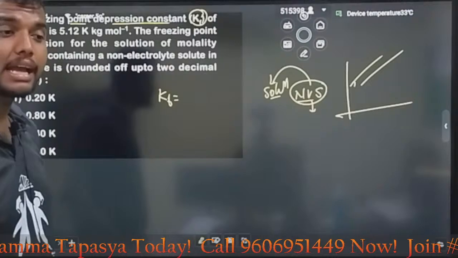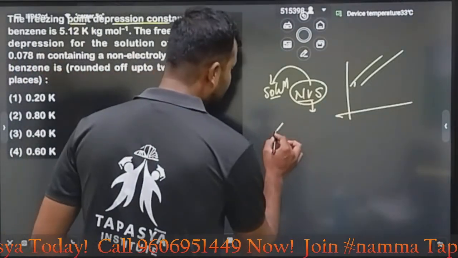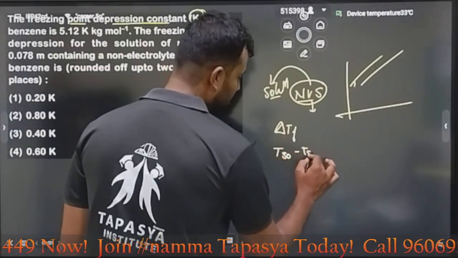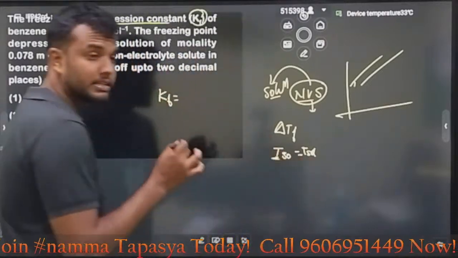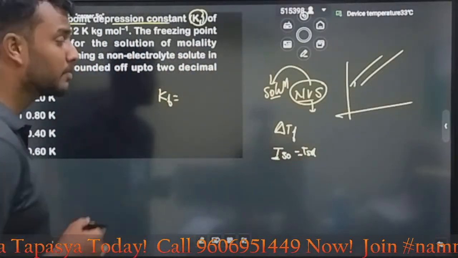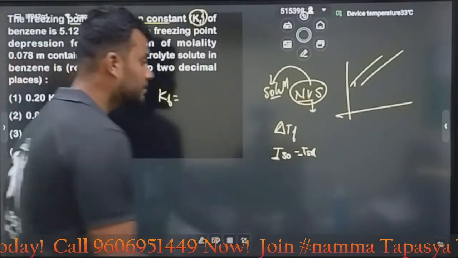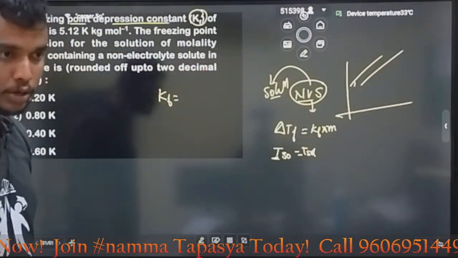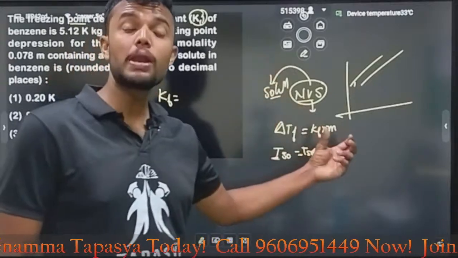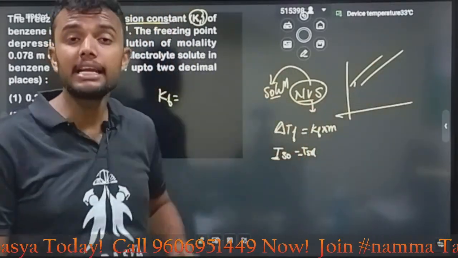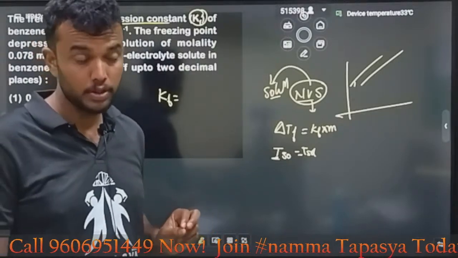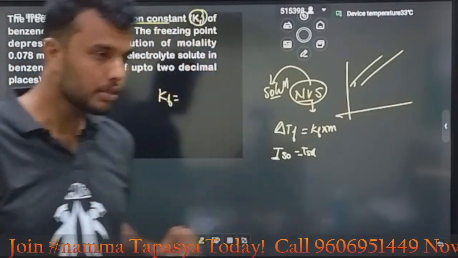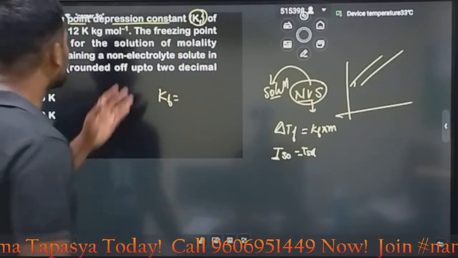We produce one relation in that case. How to calculate delta Tf? Delta Tf is nothing but T of solvent minus T of solution, means the temperature at which solvent freezes minus the temperature at which solution freezes. Okay na? This value delta Tf is equal to Kf into m, molality. Here, my dear students, we use molality instead of molarity. Why? Because molality is independent of temperature, but molarity is not. That's fine. In this case, look here, delta Tf is equal to Kf into m. Kf value they are mentioning here